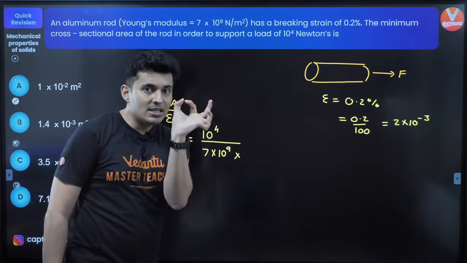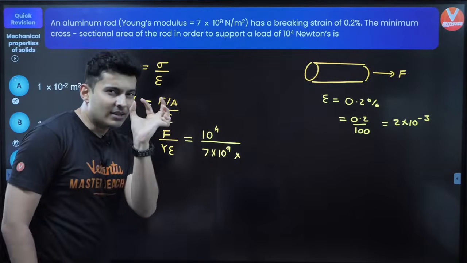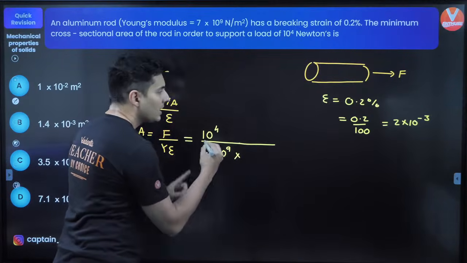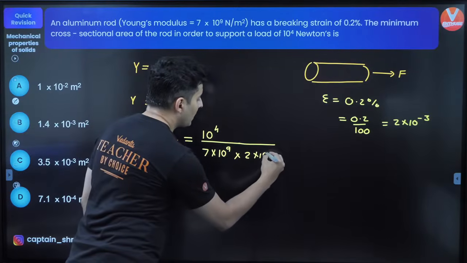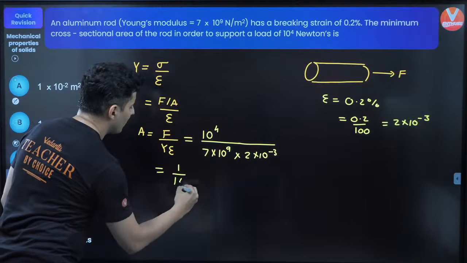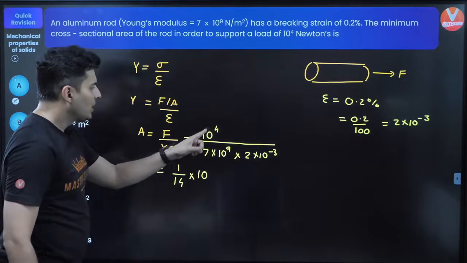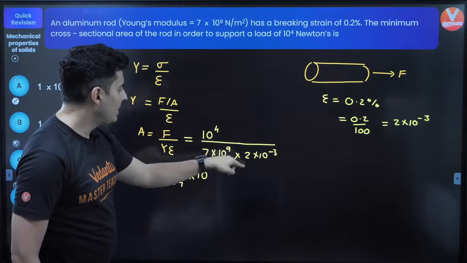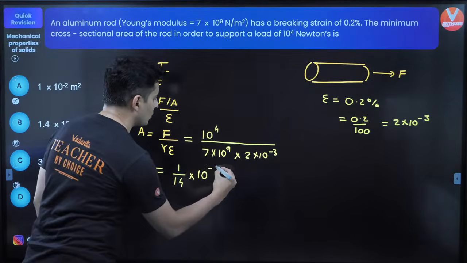How much is the change in length per unit length? So that is very small, which is fairly good value. Anyways, now 2 into 10 to the power minus 3 will be put over here, and 7 2s are 14, so 1 by 14 into 10 to the power. Here you have 4, and 4 plus 3 will become 7. 7 minus 9 will become minus 2.